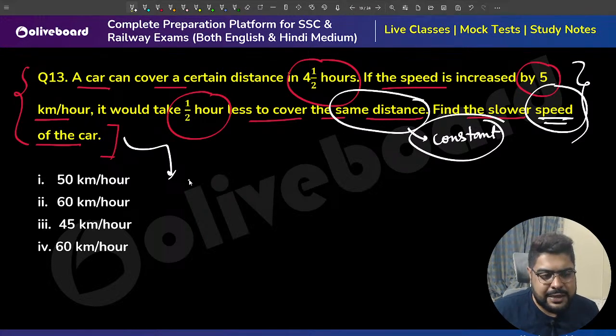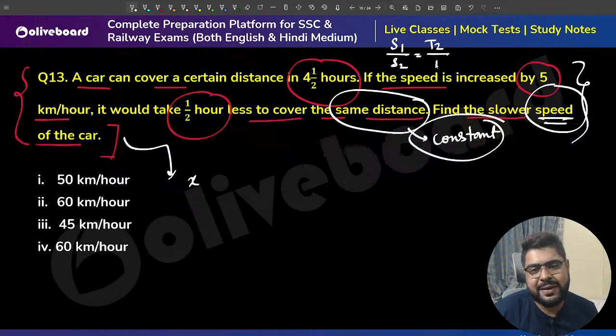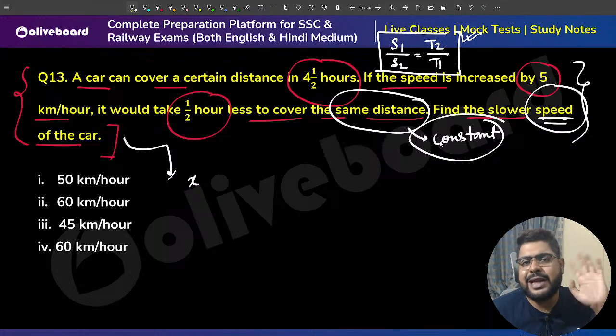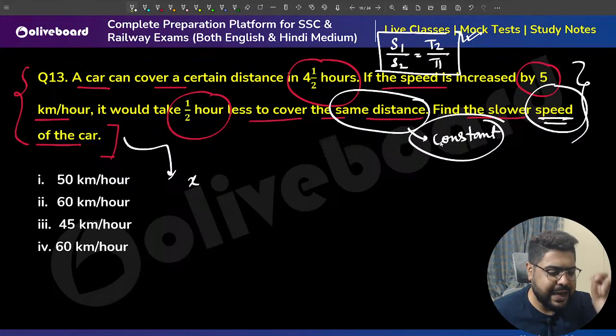Sir, if the speed I don't know, I'm taking S. So then what will you use? S1 by S2 equal to T2 by T1. The chota bhai of that formula, the basic, conceptual one: the speed ratio is opposite to the time ratio. Speed ratio and time ratio are inversely proportional. That basic concept we are going to use.